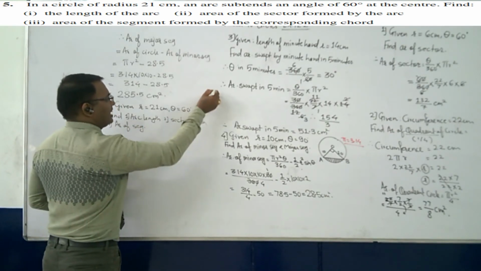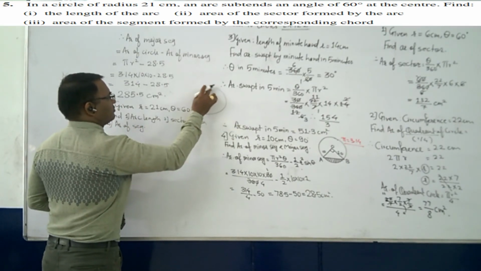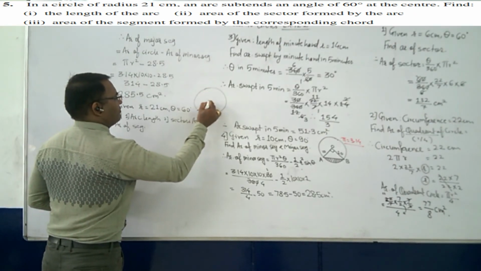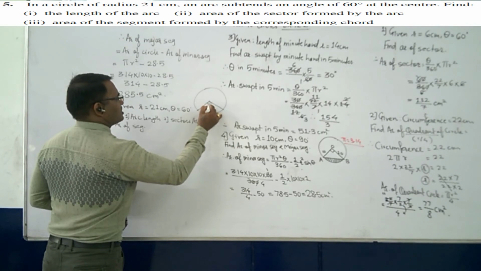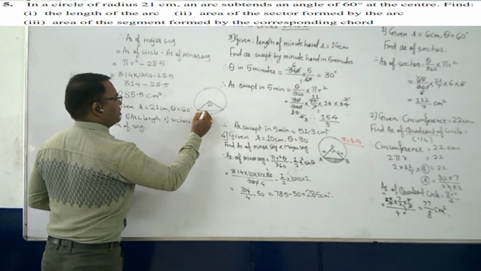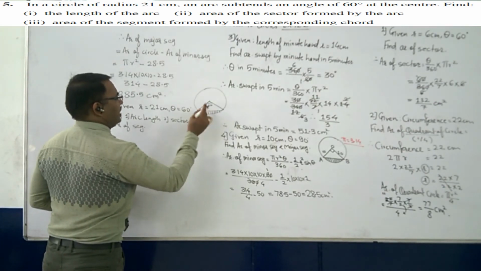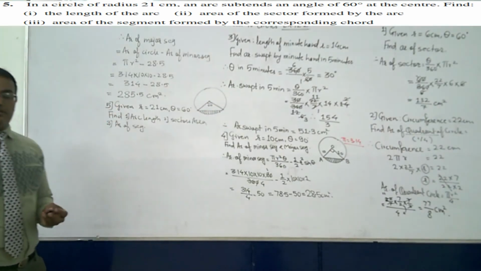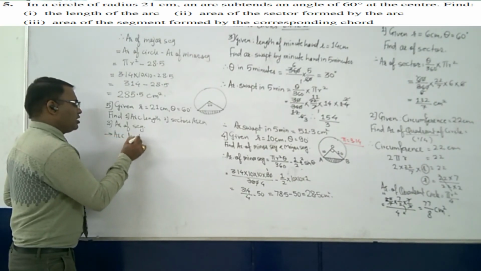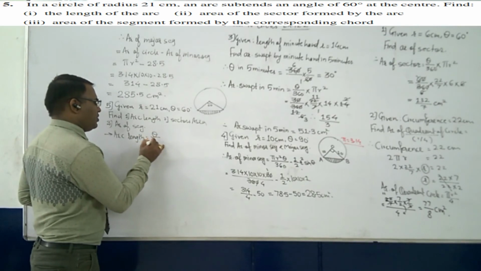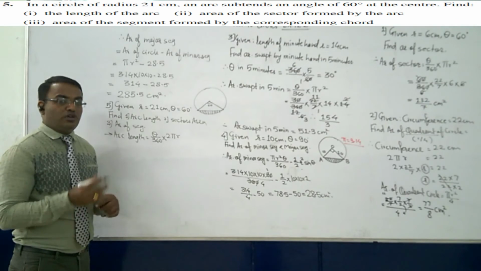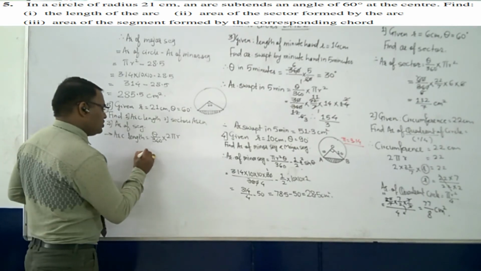Now what is corresponding area of segment? If this is our diagram, this is the center, and if this is 60 degree, then this is the corresponding segment, and this is the corresponding sector. Okay, so how can we find arc length? It can be given as theta upon 360 into 2 pi r. Arc length is related to the circumference.